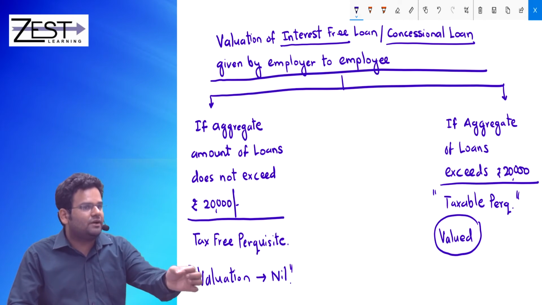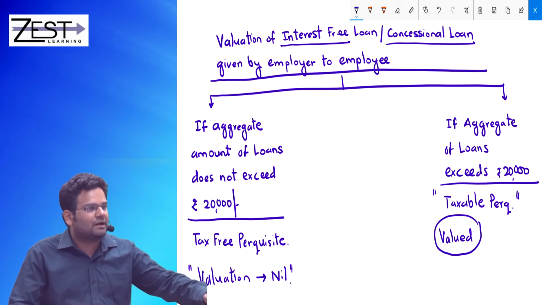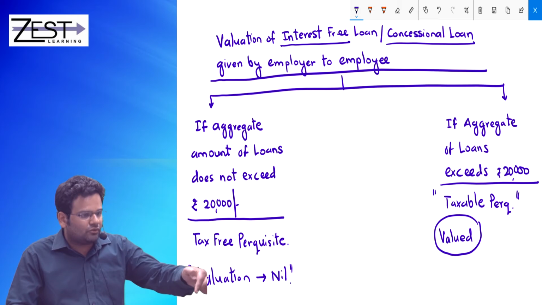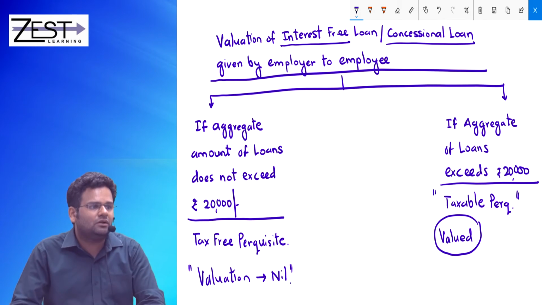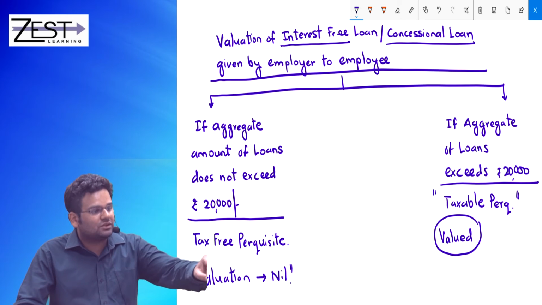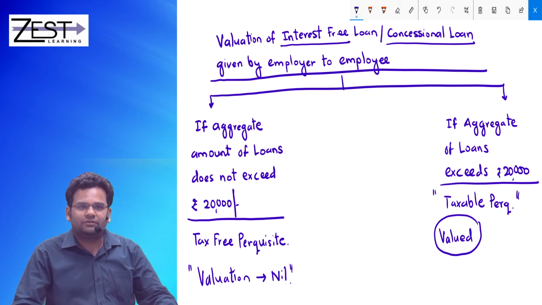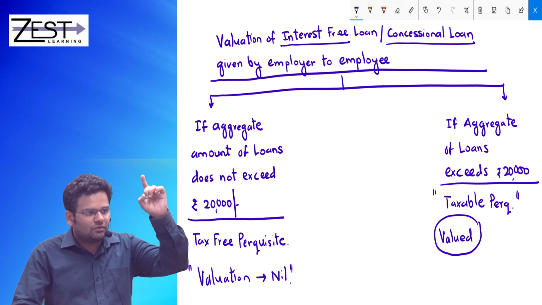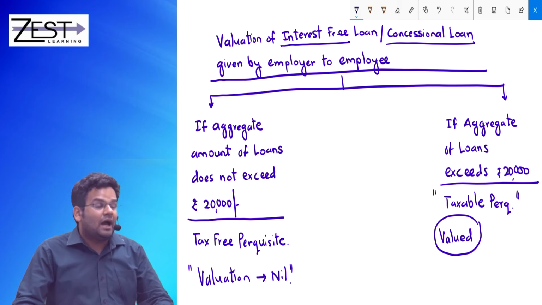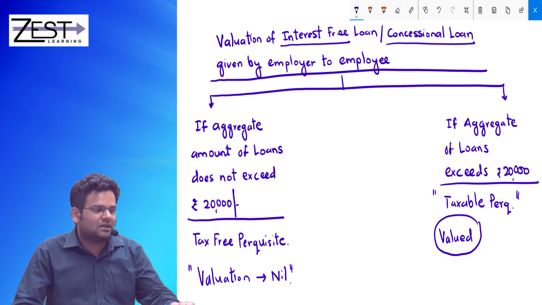As an employee, when did you take the loan? 1st December 2017. Doesn't matter. You will consider rate of interest that would have been charged by SBI if they would have given the loan as on 1st April 2017. ये आपको समझना है. Got the issue? You have to take rate of interest charged by SBI as on first day of PY. ठीक है? And apply it on loan outstanding as on last day of the month.